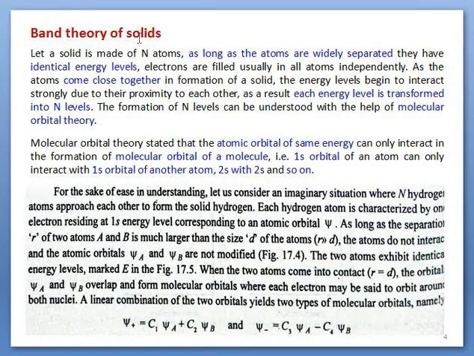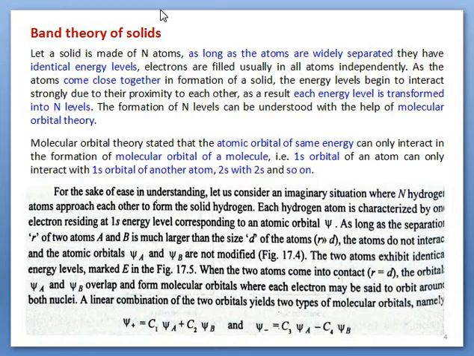In this topic we will see how a single energy level is transformed into n energy levels during the formation of a solid. That means if n atoms are taking part in a solid, then any one energy level of an individual atom will be split into n energy levels.